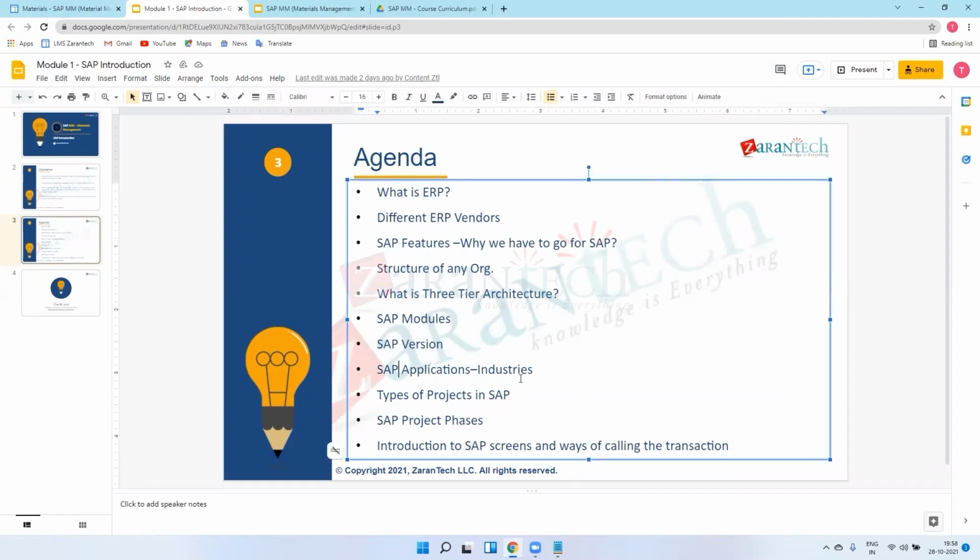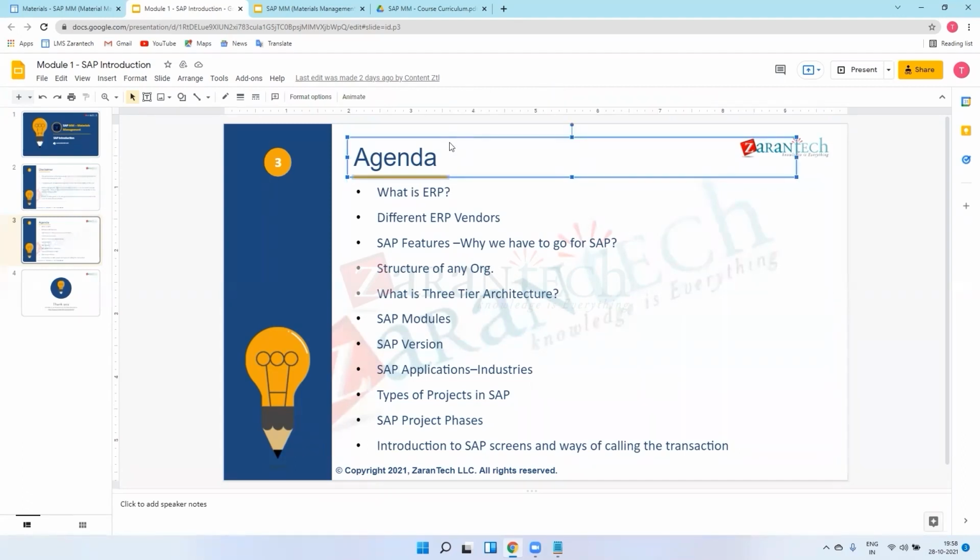Then SAP application industries, meaning which industries are using SAP. Mahindra, Tata Motors, and in IT, Vodafone Idea and Jio are also using SAP. Recently, Google has come with SAP; the news is that they are upgrading their existing system to SAP.